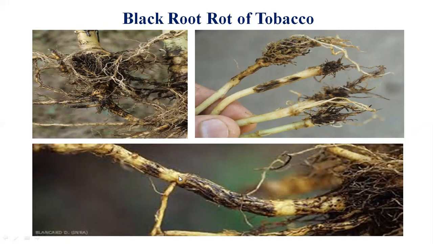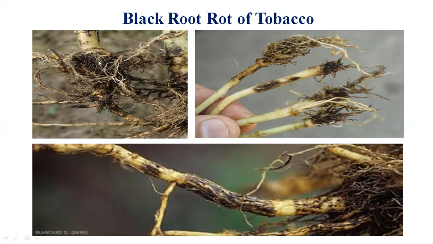The basal stem part is known as the collar region of the stem. So there is a total blackish appearance on the stem, as you can see here in this image, as well as on the lower part of the plant, that is the collar region, along with the total root portion.